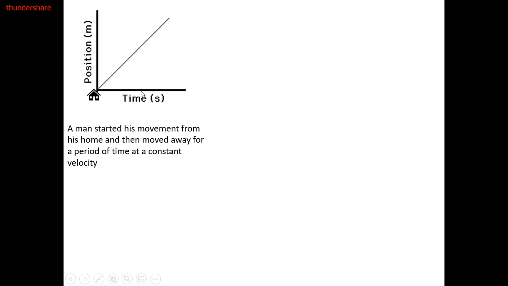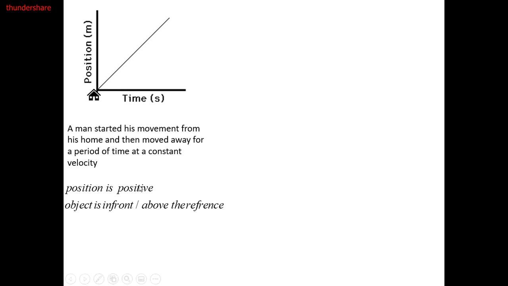So as the time increases, the position also increases, and the slope is constant, so we have a constant velocity. Of course, in mechanics, don't deal with the graph as if it is real motion. He is not moving in this direction. This is just data. When the time equals 1, for example, the position equals 1, when the time equals 2, the position equals 2, and when the time equals 3, the position equals 3. So in this case, the velocity is constant.